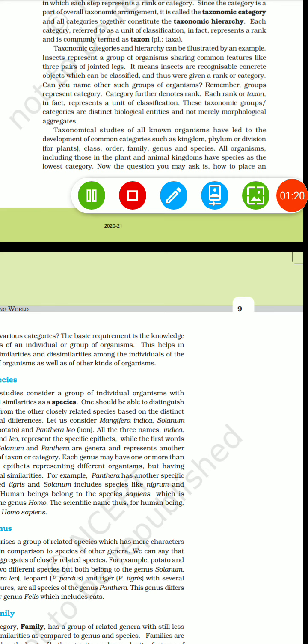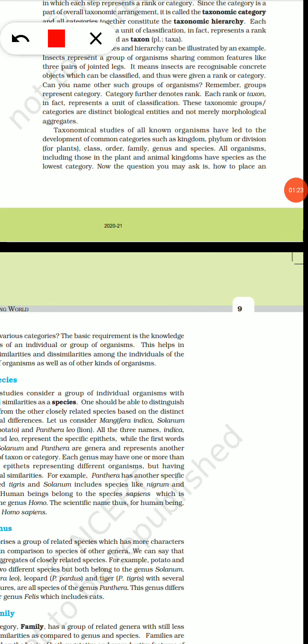So one very well-known sentence that we follow to remember the taxa, what is it?